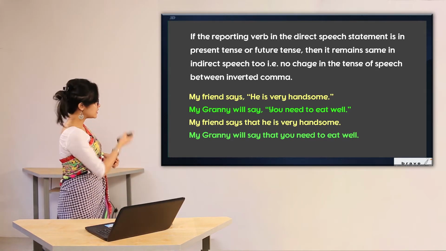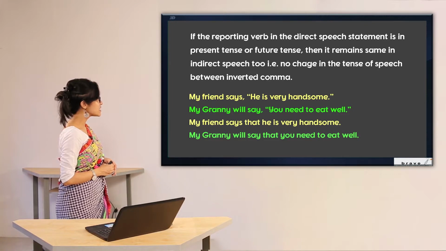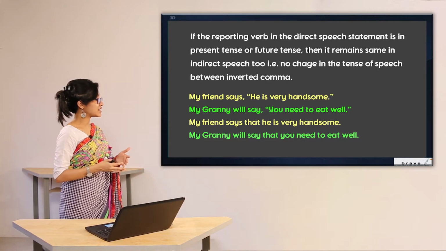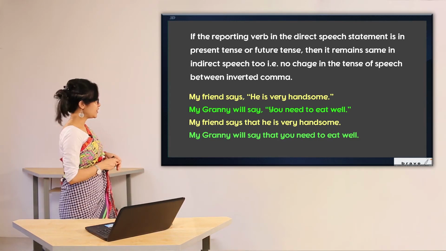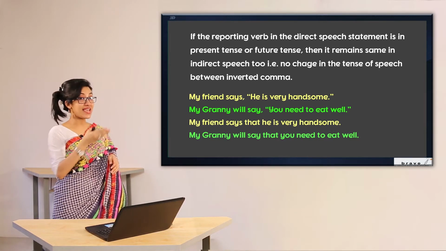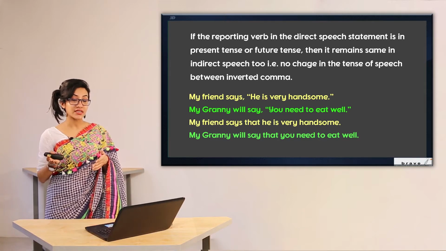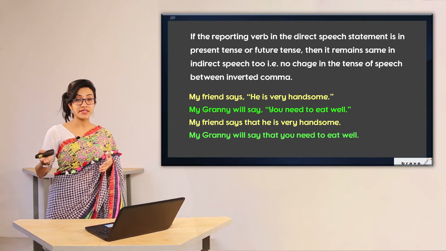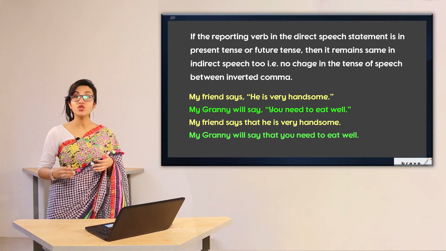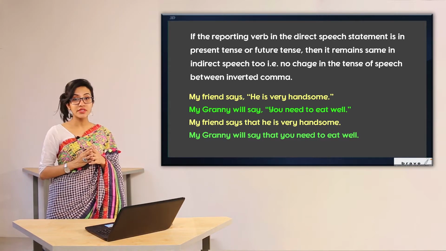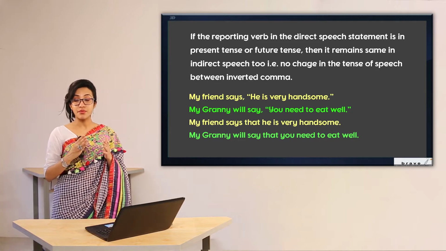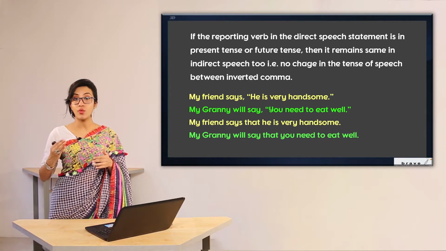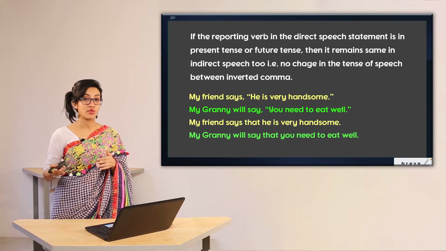For example, the answer is given as: my friend says that he is very handsome. As you can see here, "he is" remains the same. It has not been changed into past tense. What is the reason? I have already mentioned that if the reporting verb is in present tense, then you are not going to change the tense of the reported speech.